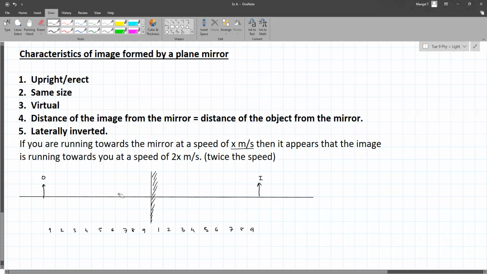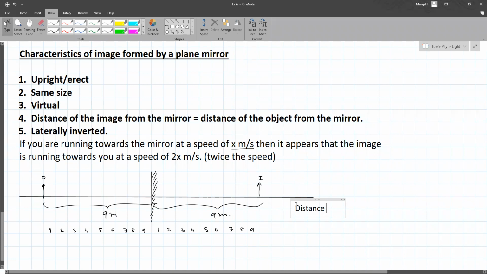So if they tell you that this distance is 9 meters, then this also is 9 meters. So the distance between object and image is 18 meters. Do you follow that? So I'm asking, do you have to write that the image appears to be 18 meters? You need to write the word appears.